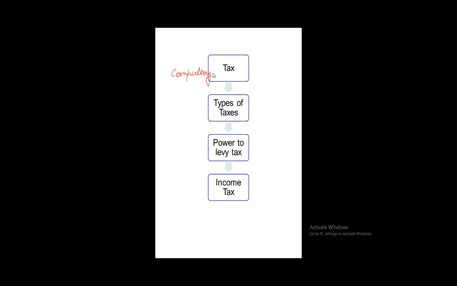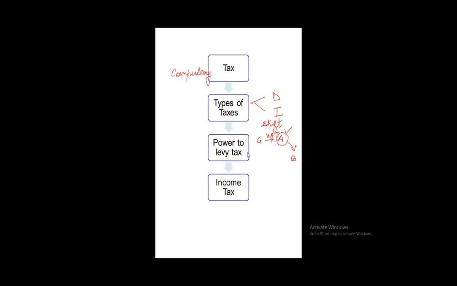In every taxation system, there are two types of taxes, generally classified into direct as well as indirect taxes. The basis of distinction lies in whether you can shift the burden of the tax levy or not. If the government levies a tax on A, and he has to bear the burden, as in the case of income tax, it will be a direct tax. But if he can shift the burden to B, let's say the seller sells the goods to a purchaser and the government levies VAT on it, so if A can shift the burden to B, it will be known as an indirect tax.